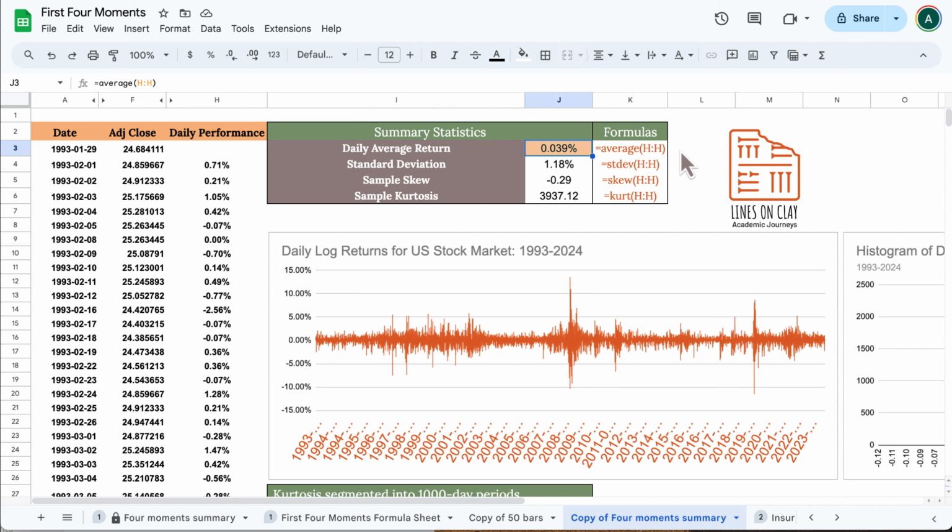And then the first way of thinking about risk, certainly not the last or complete way of thinking about risk, would be the standard deviation, which is the modified second moment of my distribution. So, investing is all about risk and expected return. Well, the expected return might be akin to that first moment, and the risk, at least the initial impression of risk, is the second moment, the standard deviation, which is 1.18%. And here I just put equals STDEV column H.